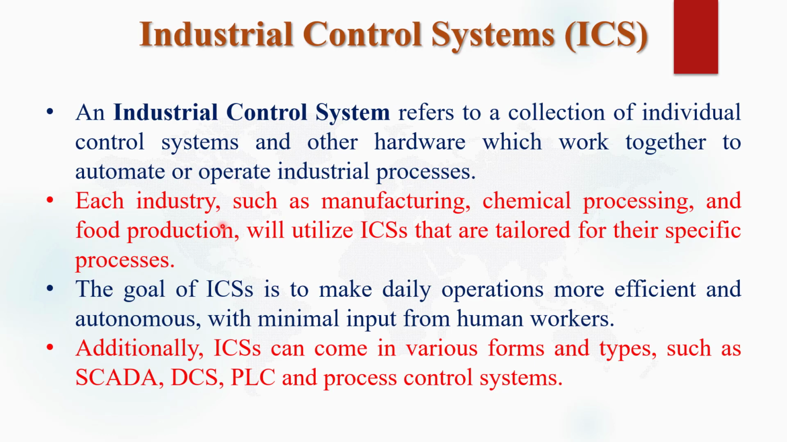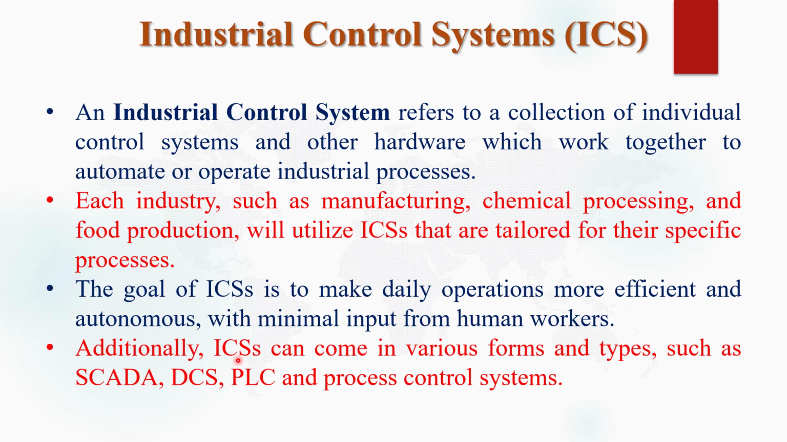Each industry, such as the manufacturing industry, chemical processing industry and food production industry, will utilize ICS that are tailored for their specific process. Now, the goal of ICS or industrial control system is to make daily operation more efficient and automatic, autonomous, with minimum input from human workers.